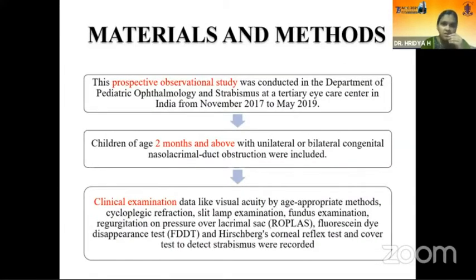Materials and methods. The study was conducted in the Department of Pediatric Ophthalmology at Aravind Eye Hospital, Tirunelveli, from November 2017 to May 2019. Children of age 2 months and above with both unilateral and bilateral CNLDO were included. Clinical examination included visual acuity by age-appropriate method, cycloplegic refraction, slit lamp examination, RHO plus and FTTT.